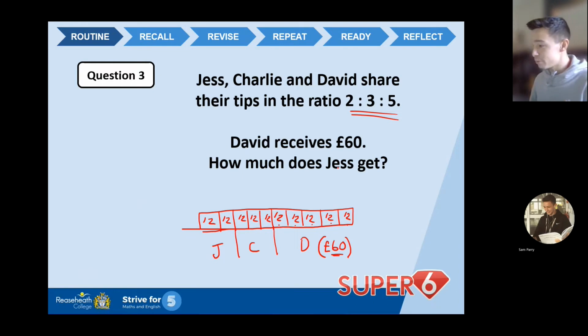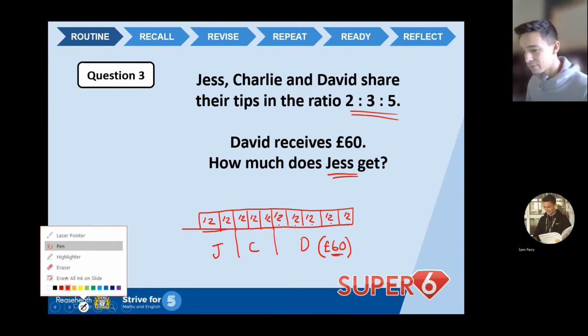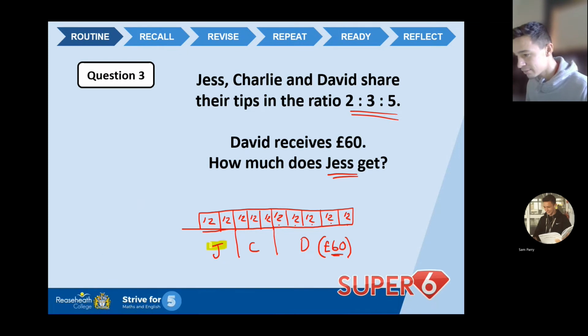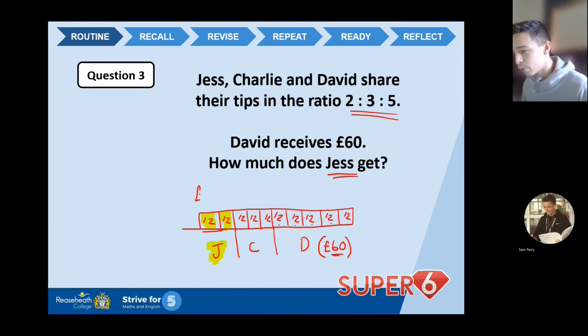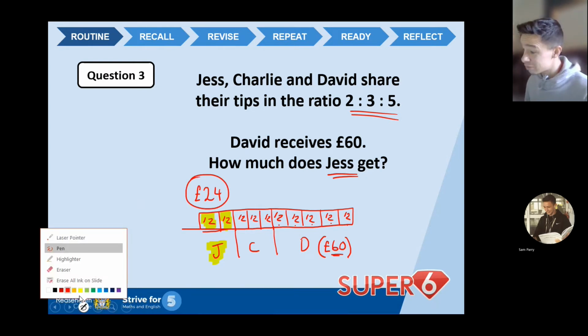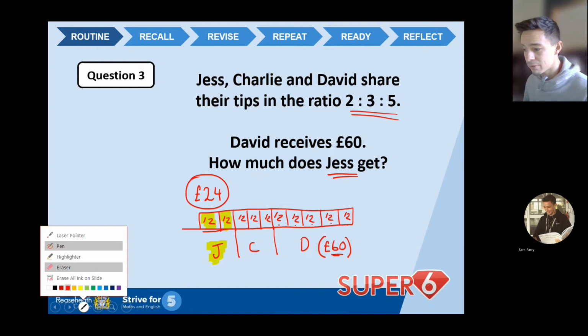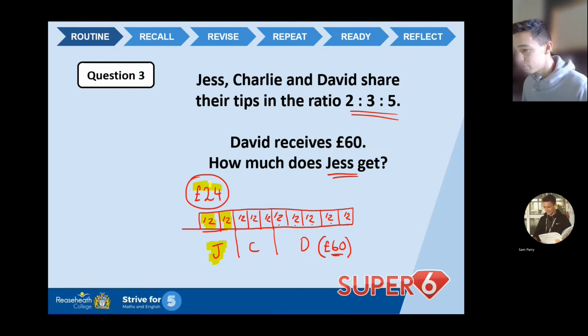Now the question says quite specifically, how much does Jess get? So let me highlight Jess here just to make it stand out. Here is Jess. She has 2 lots of 12. Now 2 lots of 12, quick maths, is £24. So Jess, on the basis of splitting the ratio, okay, sharing the amounts, receives £24.